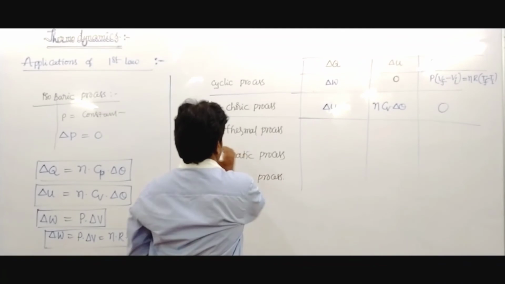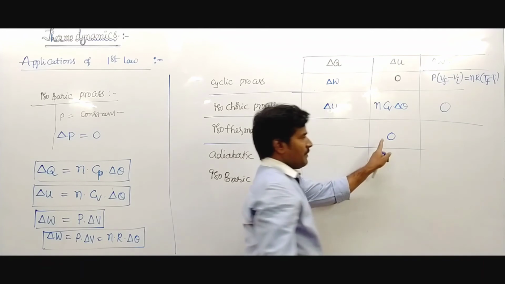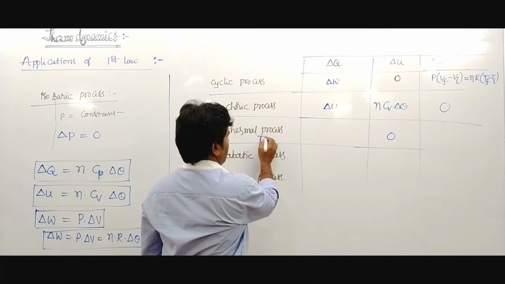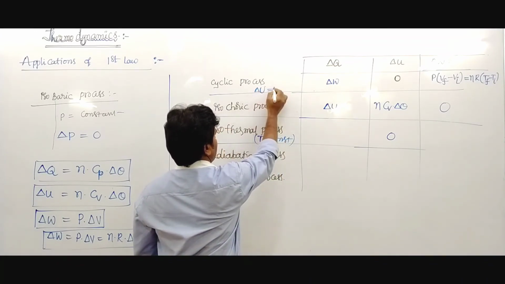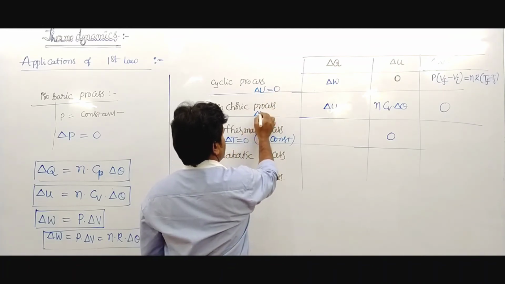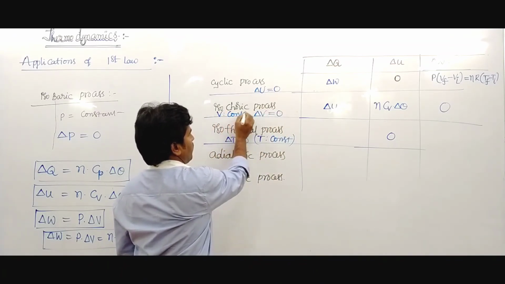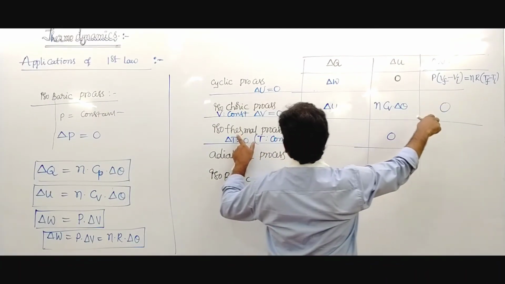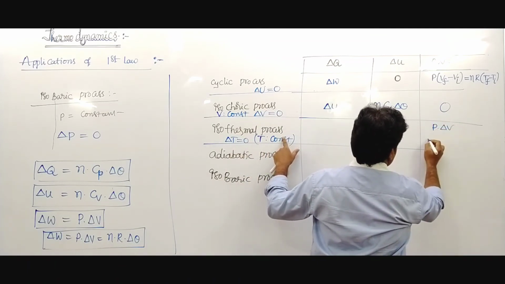n Cv delta theta. In the isothermal process, the temperature is constant, so the change in temperature becomes 0, and the change in internal energy is 0.